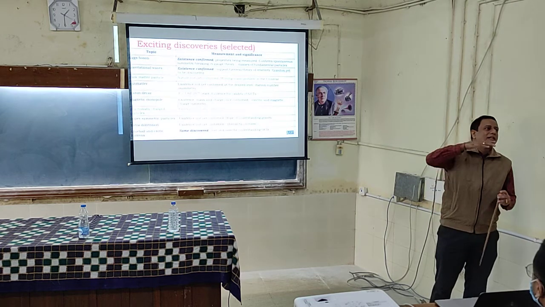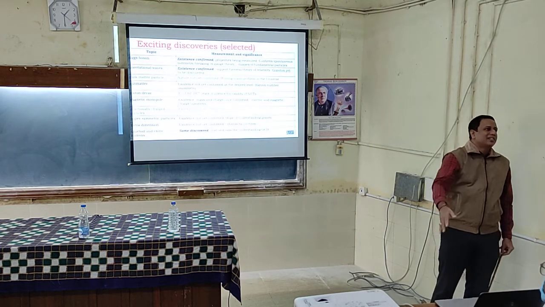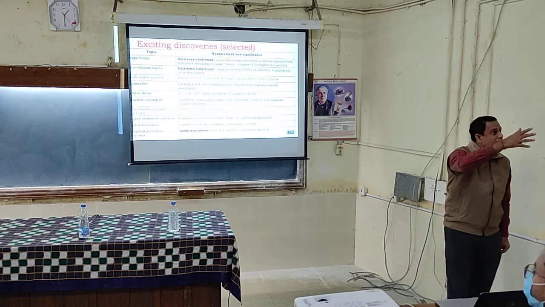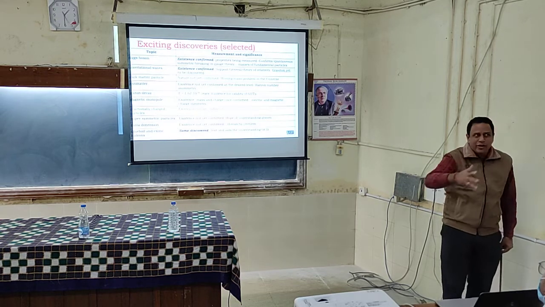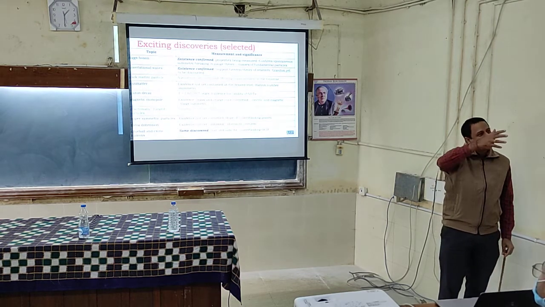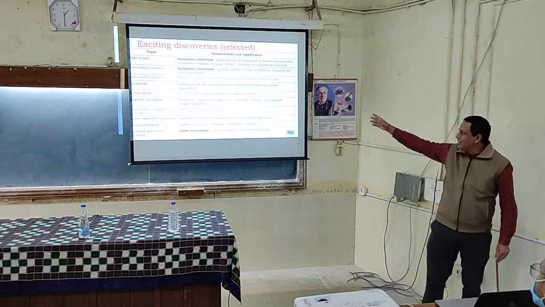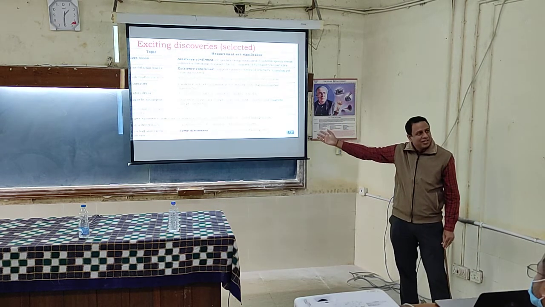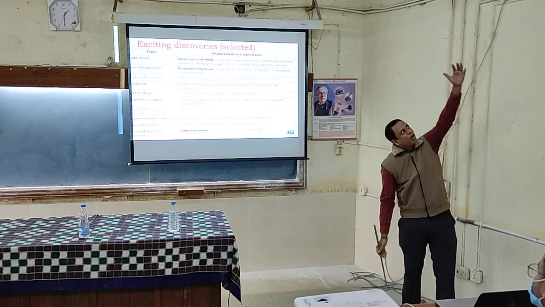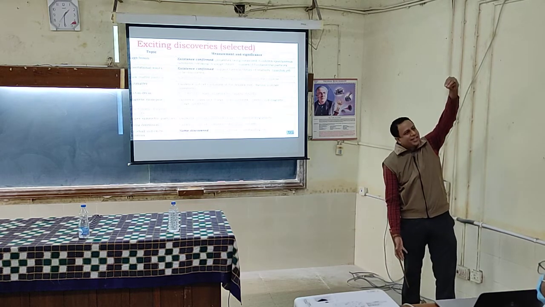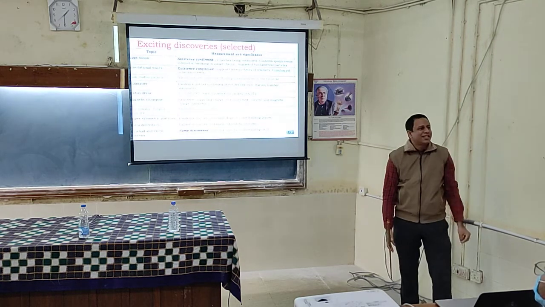Underground, we see there are a lot of cosmic particles coming, whose origin, by the way, we don't know, where they are coming from, where they are going. But those also can cause these signals that we get in the detector. How do we stop them? So you put a lot of material so that they are stopped there. They don't reach my experimental site.